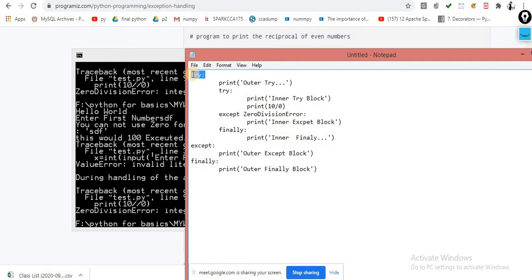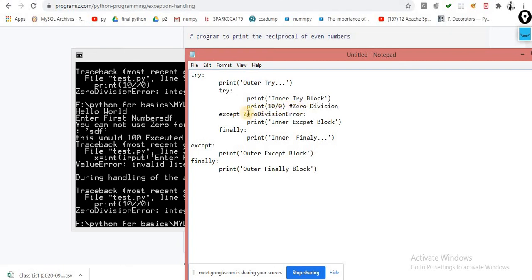Now understand this point. Observe carefully. Let's suppose the error occurs over here, let's suppose a ZeroDivisionError.